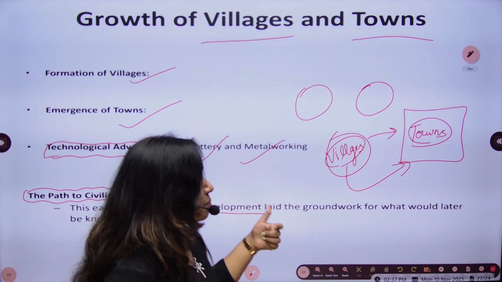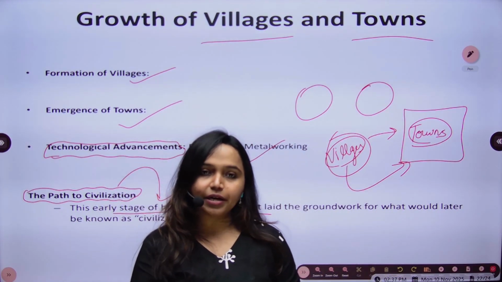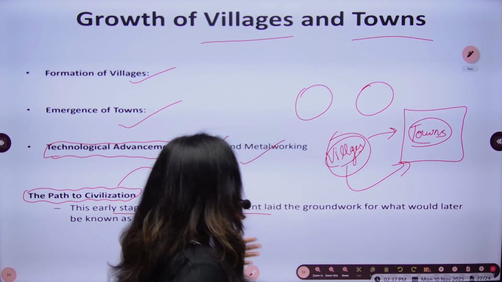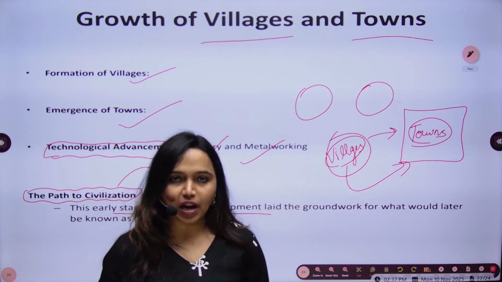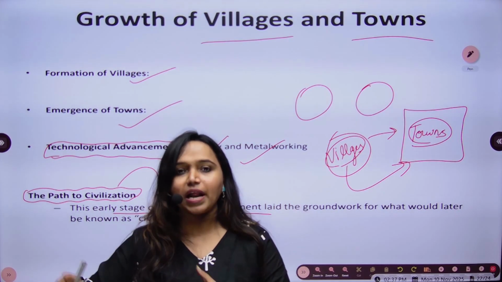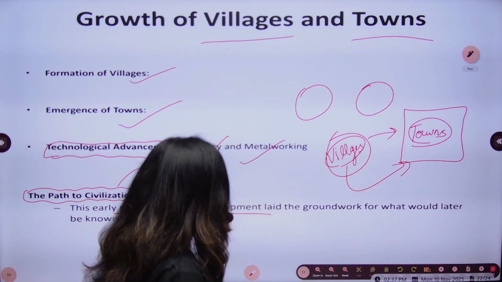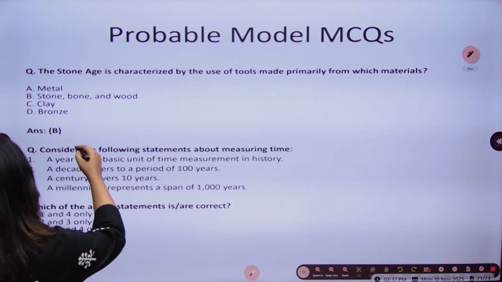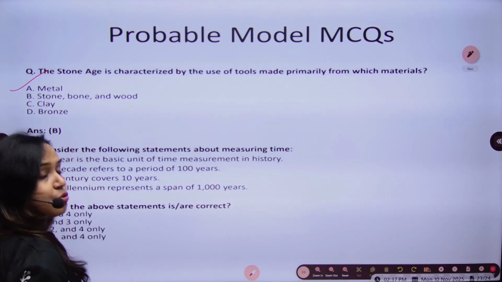Because we have seen the particular architecture of Great Bath, that would not have been built on the first day of arrival of humans. It would have taken a very long period of time, because when you will have food to eat, when you will have clothes to wear, only then you will move and form cultural aspects, and which will further lead to a civilization.